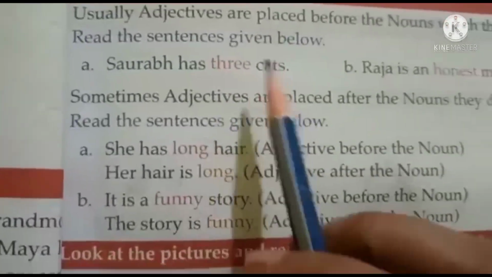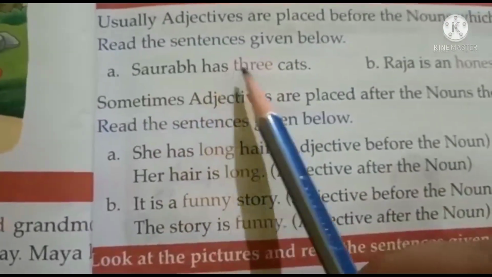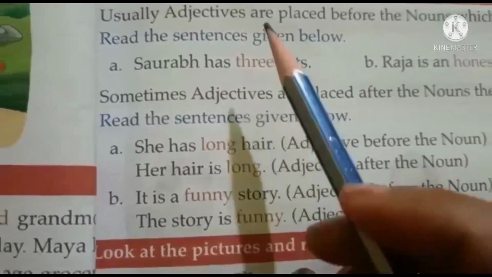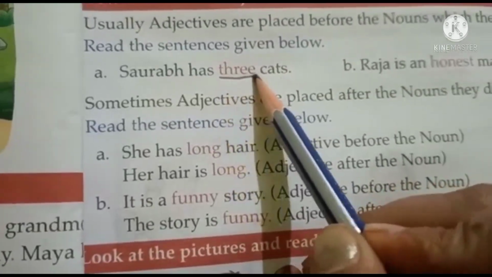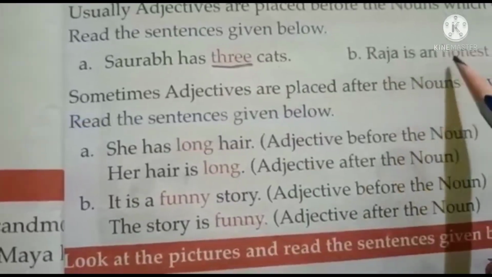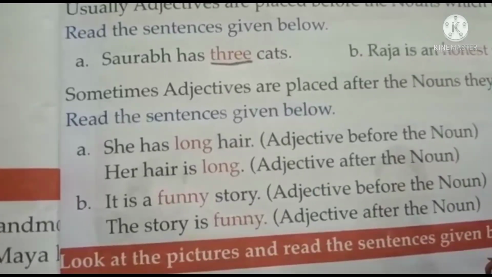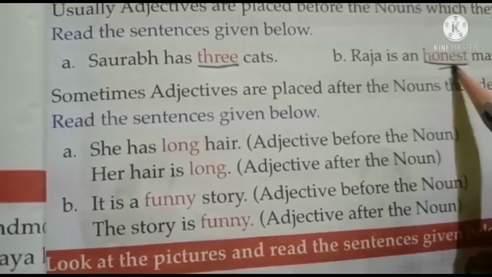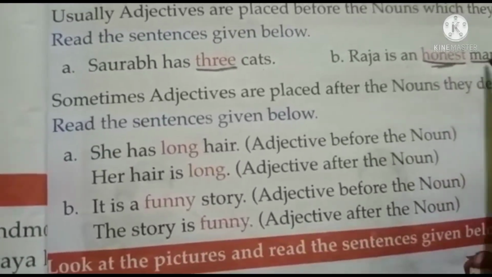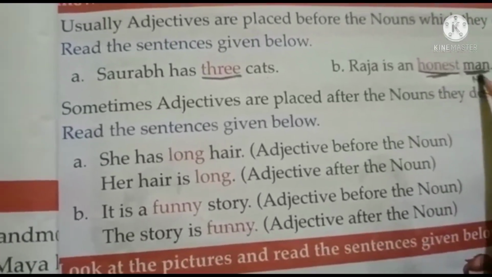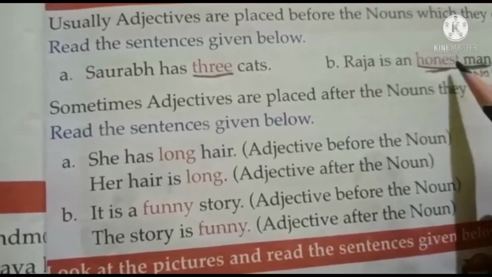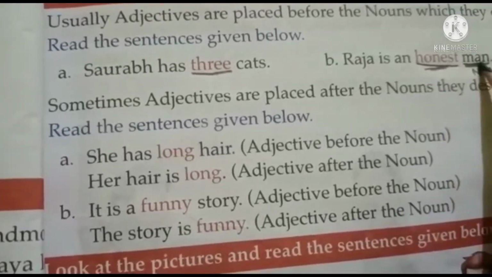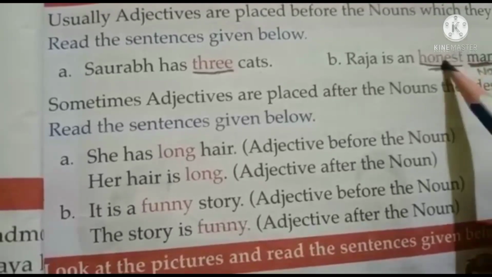Like I explained to you in the last class, Saurabh has 3 cats. How many cats? 3. So, this is an adjective. Raja is an honest man. What kind of man is Raja? Honest. So, this is an adjective. This word honest is describing this particular word man. Man is a noun. So, the adjectives describe nouns, okay? That is why they are called describing words.